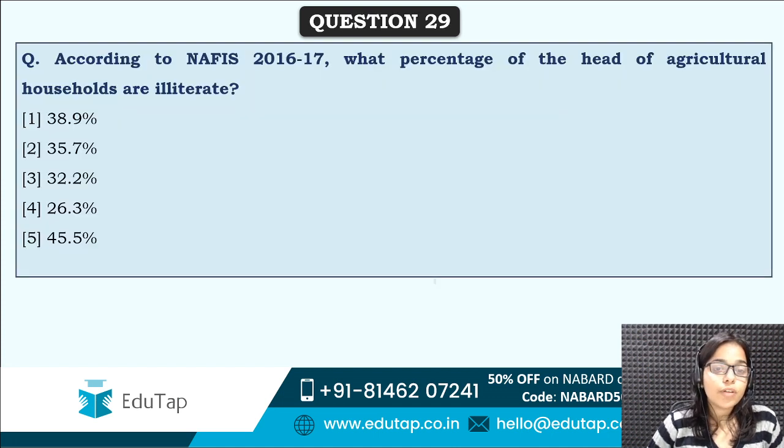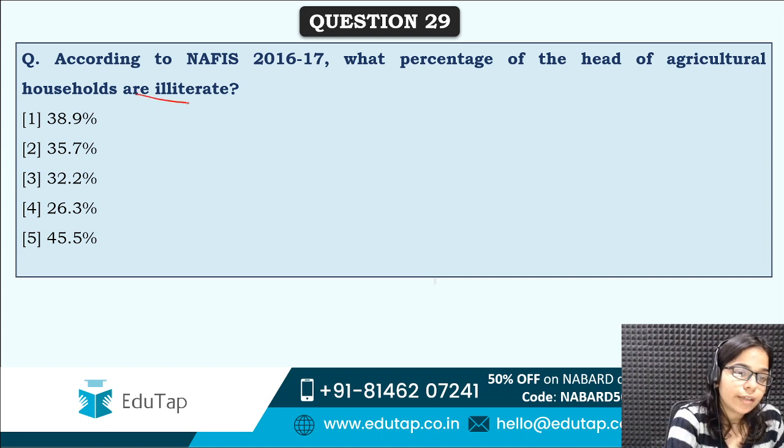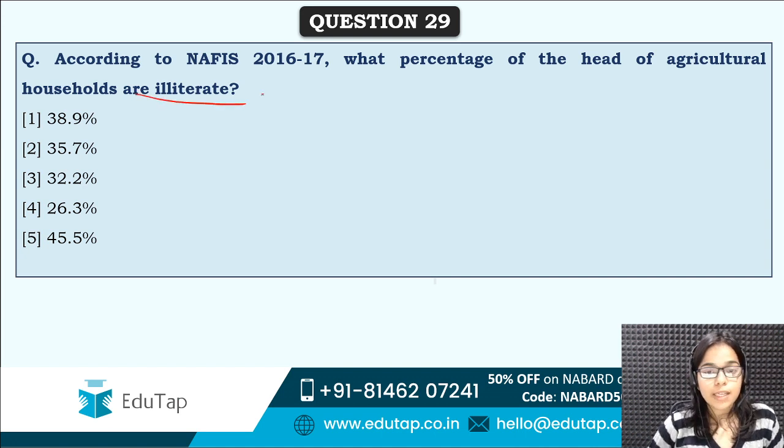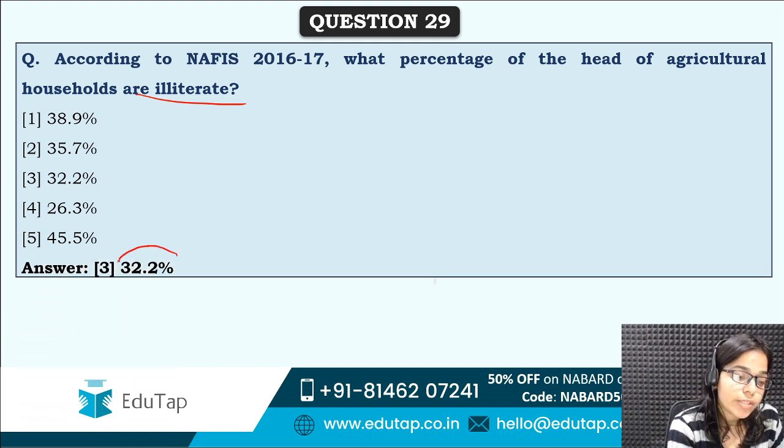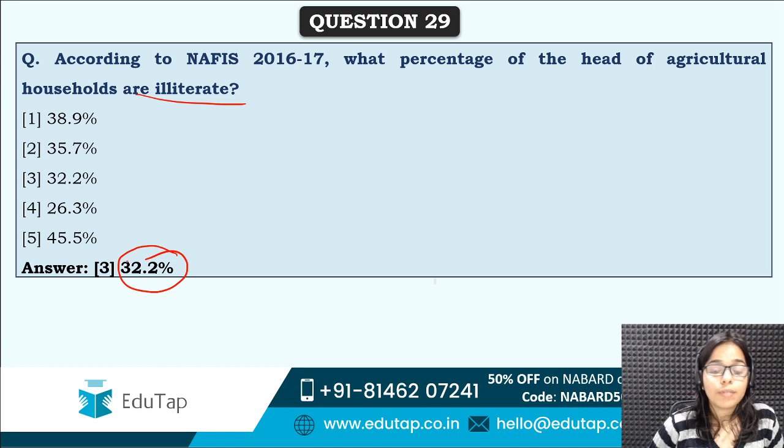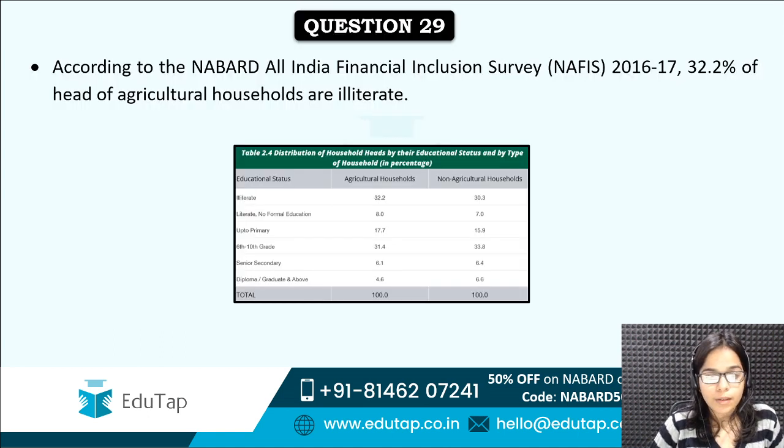Next is, according to NAFIS, what percentage of the head of agricultural households are illiterate? So we have seen that the average age is 49. Now tell me, what percentage of head of agricultural households are illiterate? Correct answer is option third, that is 32.2% of the head of the agricultural households are illiterate.